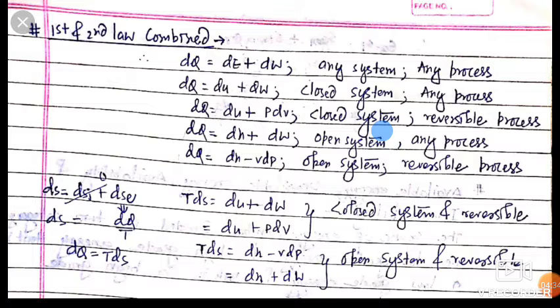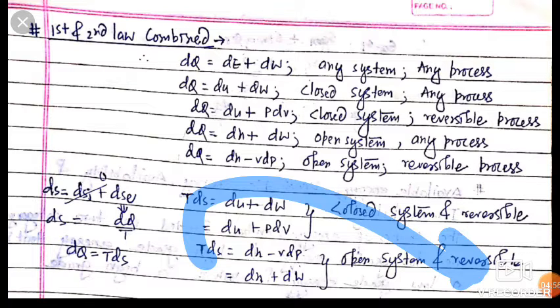Dear friends, similarly TdS is equal to dH minus VdP. dH means change in enthalpy and enthalpy is associated with an open system, and minus VdP is reversible, so it is an open system and reversible process.